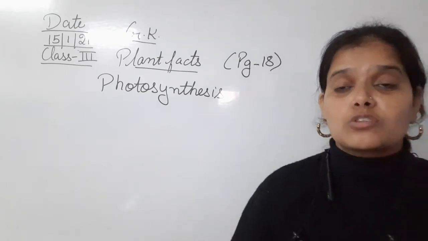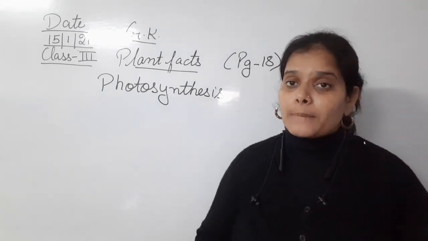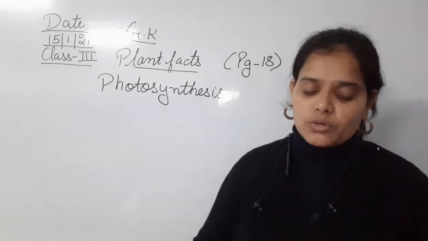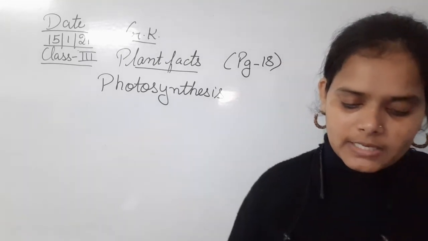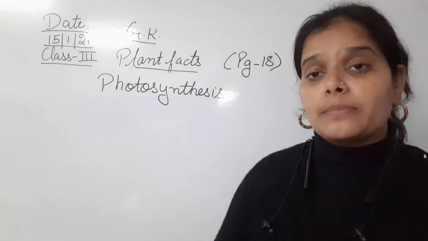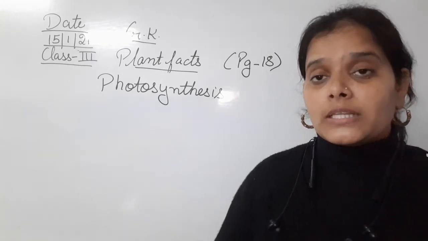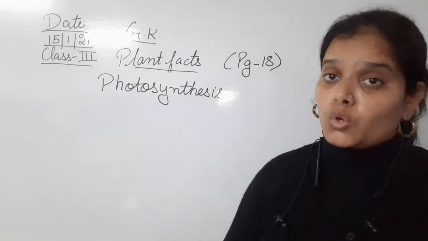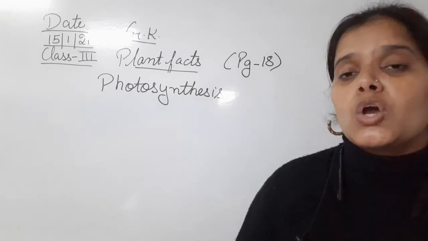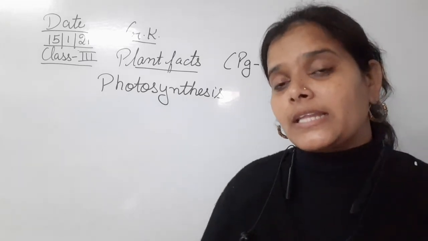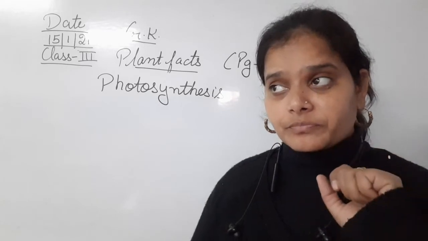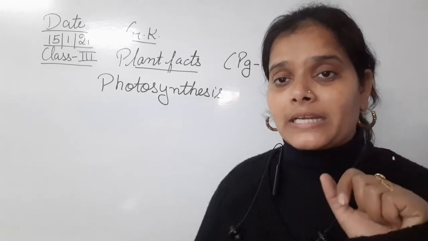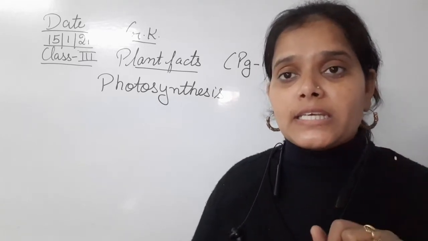Okay, the last is chlorophyll. Chlorophyll is also one of the very important basic substances, or you can say the basic thing, that is needed by the plants to make their food. Now what is chlorophyll? Chlorophyll होता क्या है? You can say that chlorophyll is a green pigment that is present on the leaves of the plants.